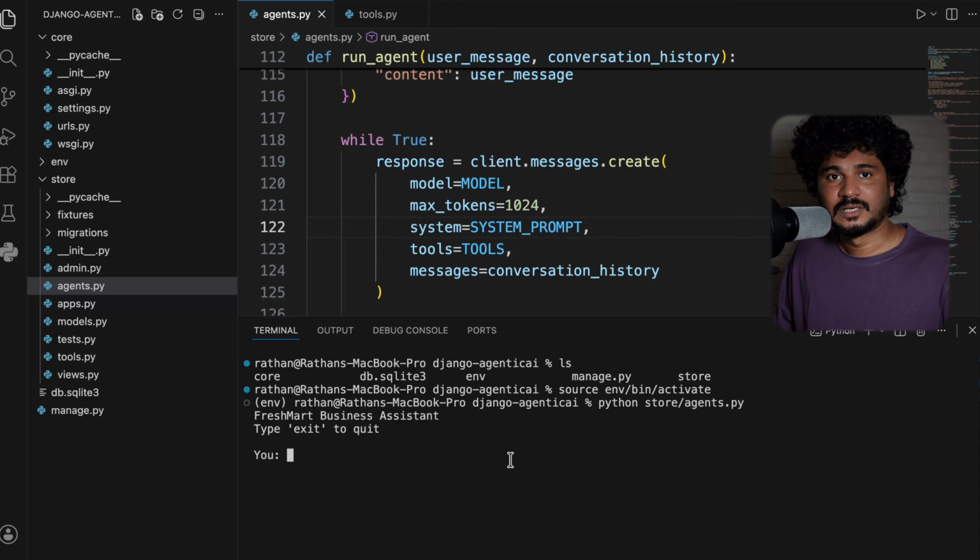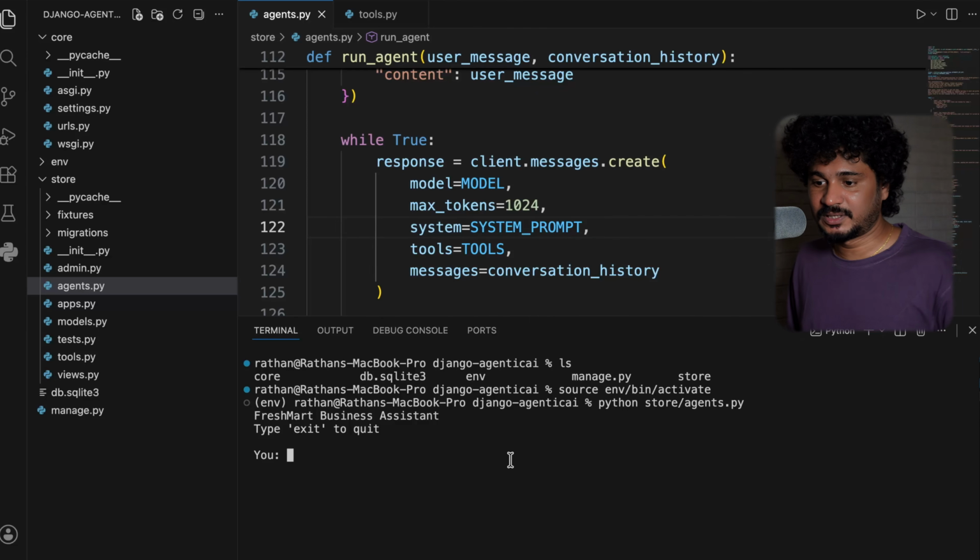But with this one, the business owner can ask anything about his business. He can ask anything about his particular business, not like ChatGPT, where you go and ask anything and it gives you an answer with a broad context. Now we are training our AI agents to work particularly for this project. So that's when your AI agents become more powerful, more intelligent.